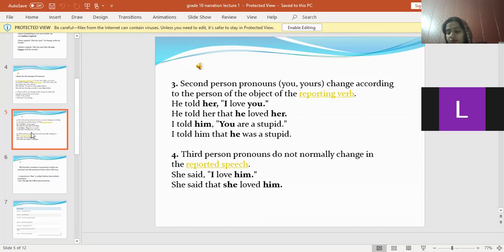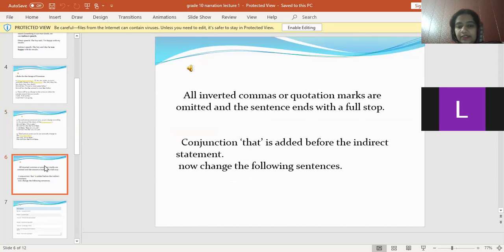Got it, everyone? It's a simple rule: if there is the use of he, she, it, they, him, her in the reported speech, these will not be changed. Next, all inverted commas or quotation marks are omitted, and the sentence ends with a full stop. The inverted commas of the reported speech and the comma after the reporting verb, all these marks will be omitted, and the sentence will end with a full stop. The conjunction that is added before the indirect statement.